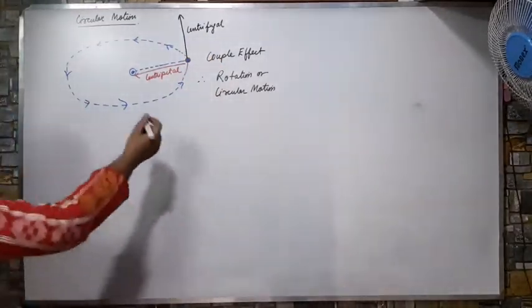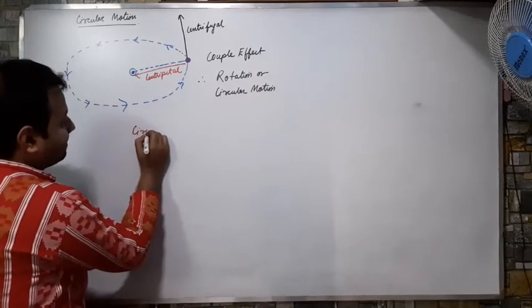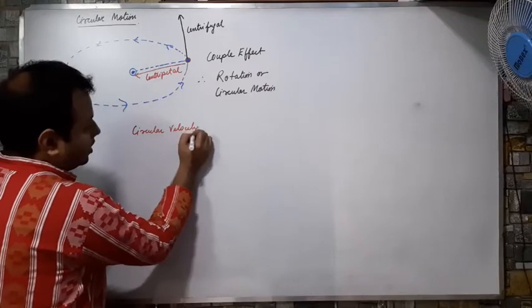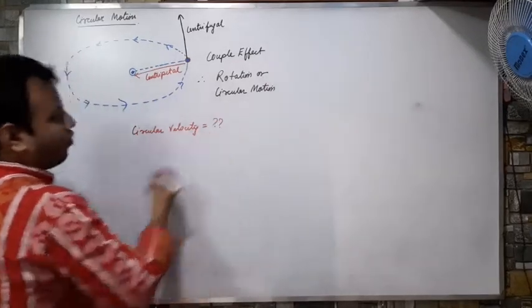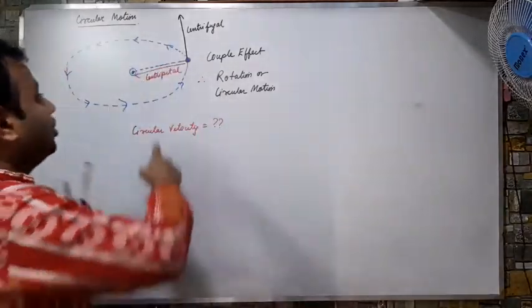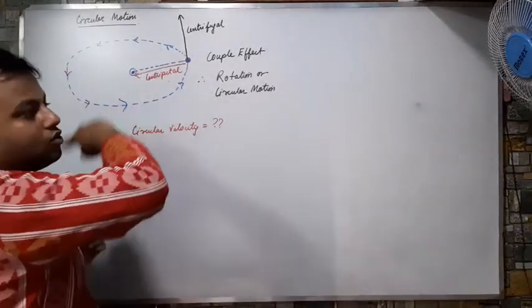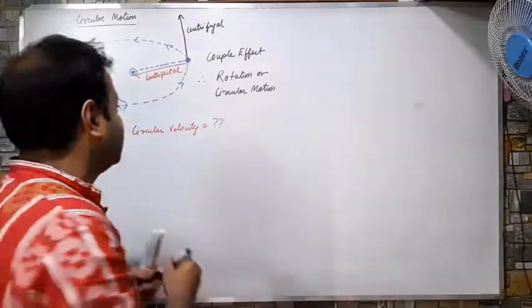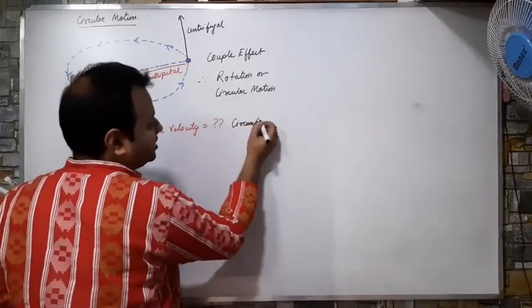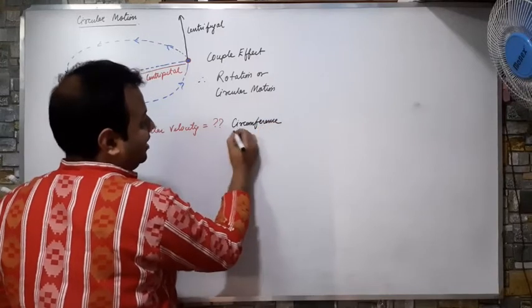So if I have to find circular velocity, how can I calculate it? Velocity was displacement by time. So if a body covers one circular round, that is the circumference, one round is the circumference traveled divided by time.